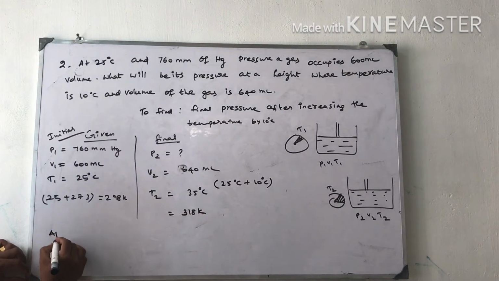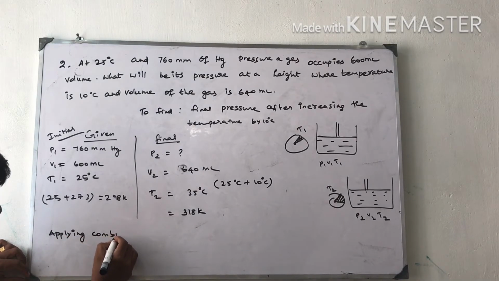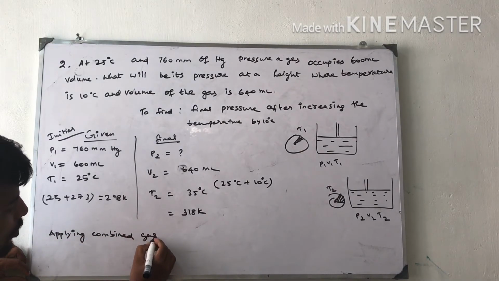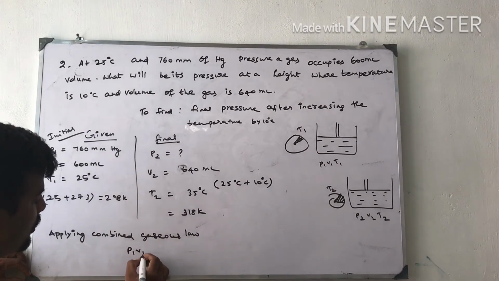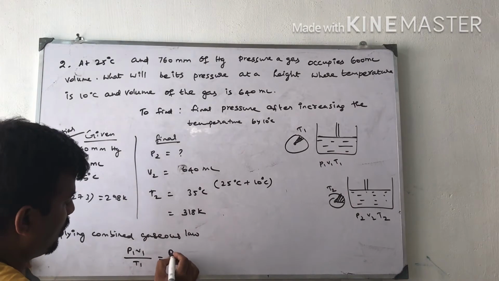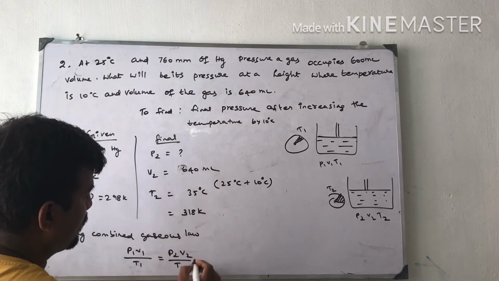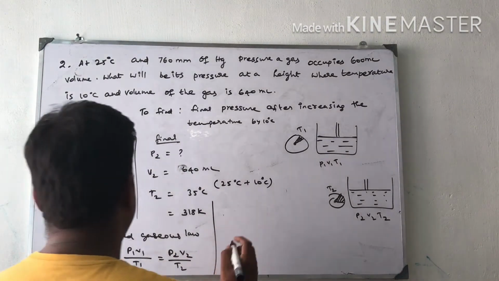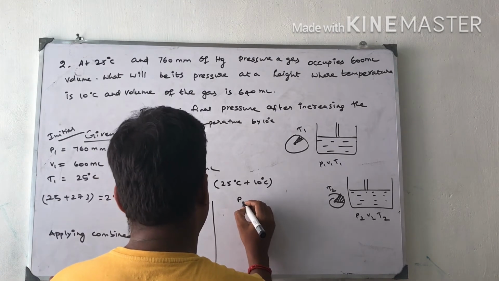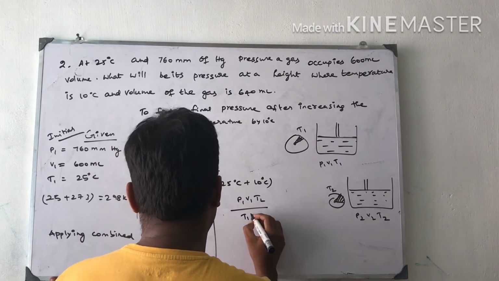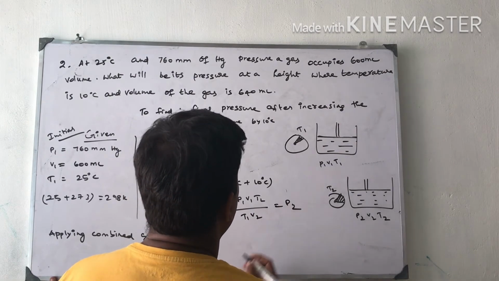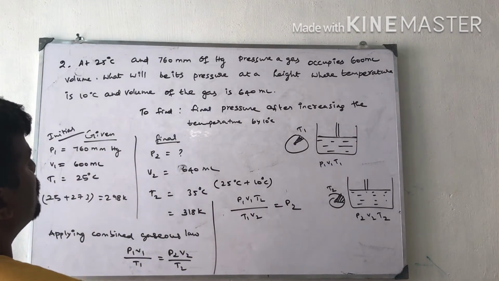Applying combined gas law. P1 V1 by T1 is equal to P2 V2 by T2, right? We have to rearrange the equation: P1 V1 T2 by T1 V2 is equal to P2. Now we have to substitute the values.